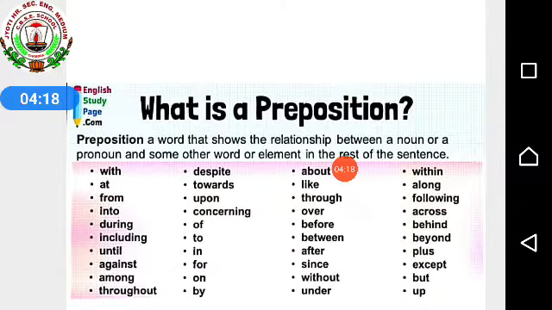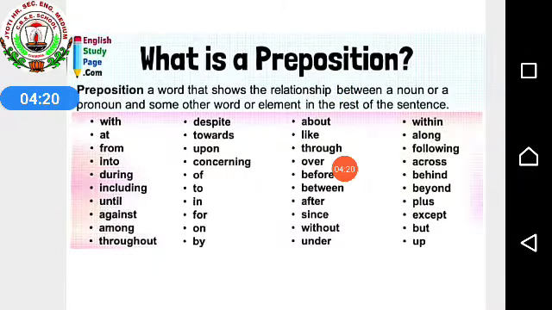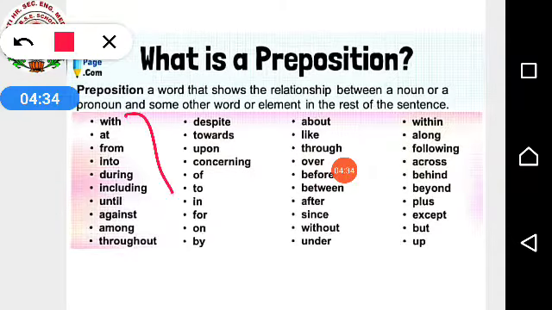Now the exact definition of preposition is given over here. A preposition is a word that shows the relationship between a noun or a pronoun and some other word or element in the rest of the sentence. Some of the examples of prepositions given over here: with, at, from, into, during, including, until, against, among, throughout, despite, towards, upon, concerning, of, to, in, like. Keep the book on the table.